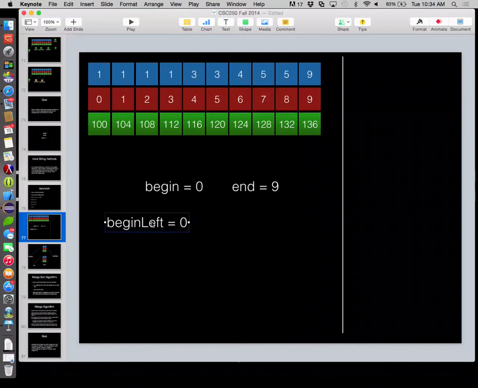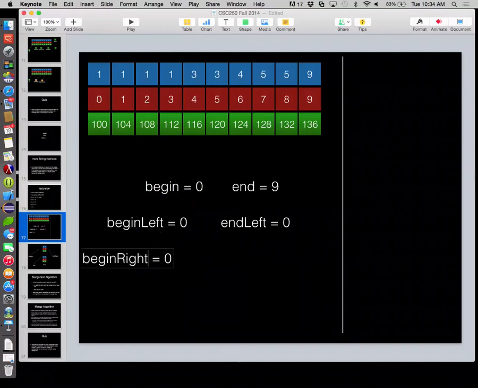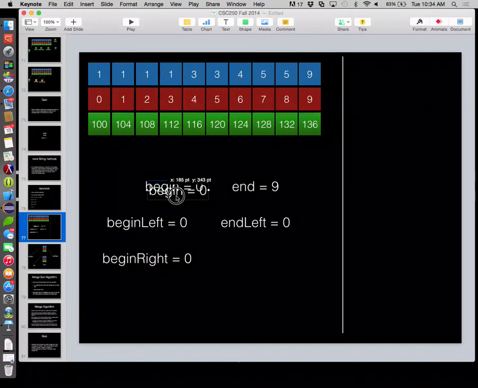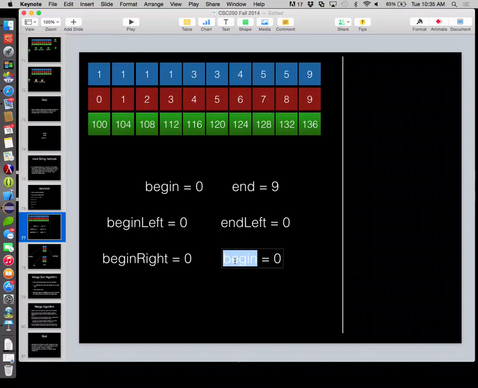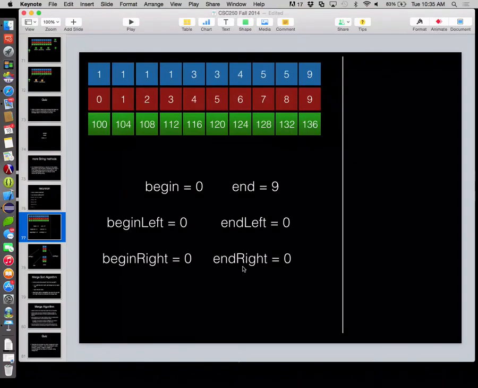So we need to get end left. Then we need to get begin right. And we need to get end right. Now we already have end right set up as being equal to end.